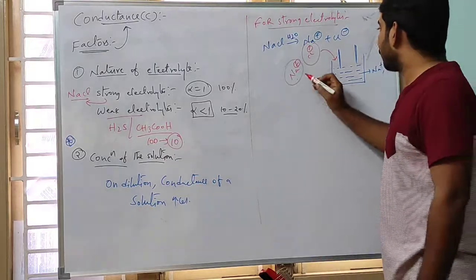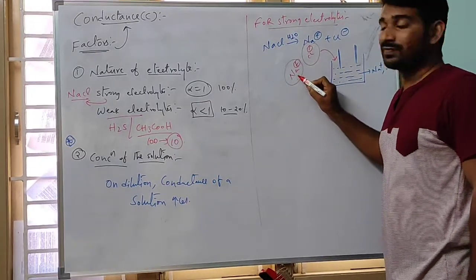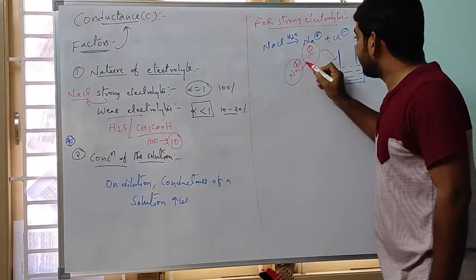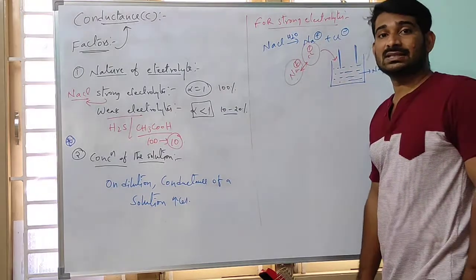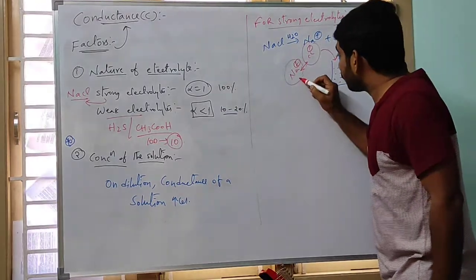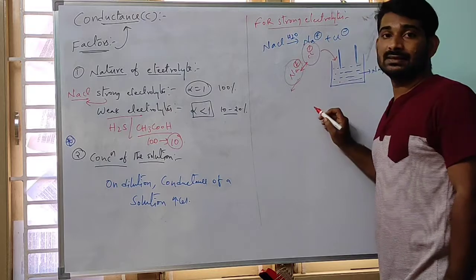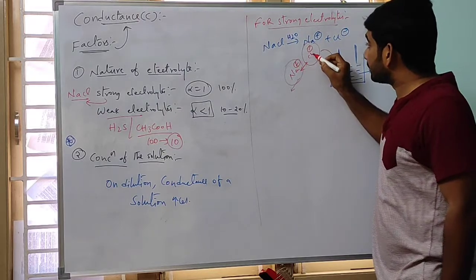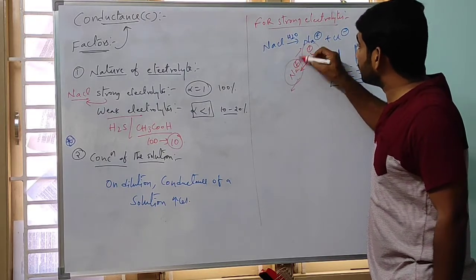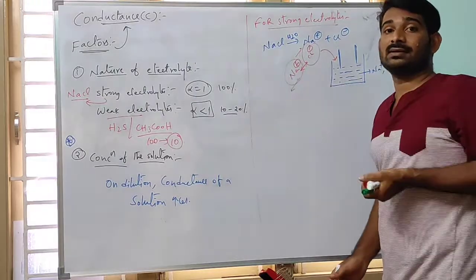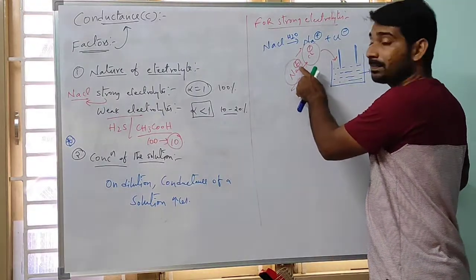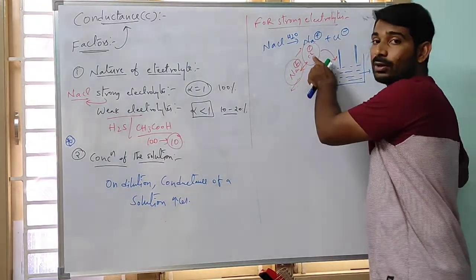If the volume is less, there are inter-ionic attraction forces. This chloride ion pulls the sodium ion towards its side. Therefore, there is a drag of the sodium ion by the chloride ion.